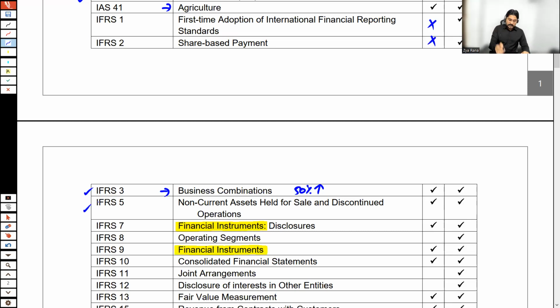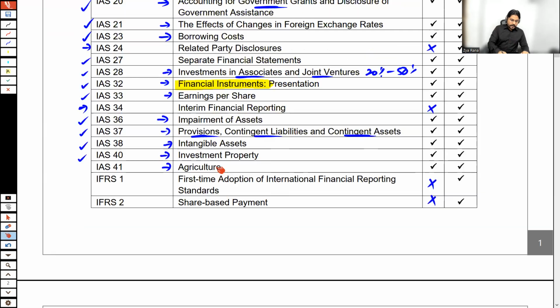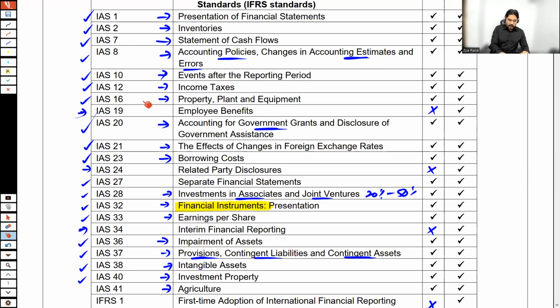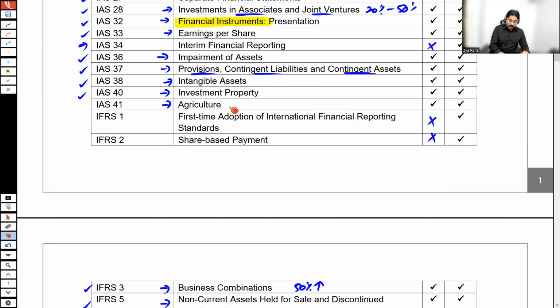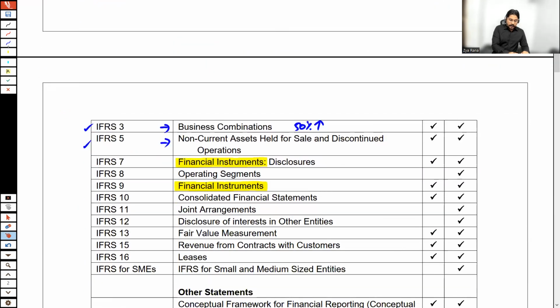IFRS 5. IFRS 5 tells about, let's say you were using a non-current asset in your business activities. Now you have decided not to use that asset in your business and you have intended to sell that asset now. It means till the time you were using that asset in your business activities, that asset was dealt according to IAS 16. Now the intention has changed. When the intention is to sell the asset, then it will be accounted for according to IFRS 5, named as non-current assets held for sale and discontinued operations. Operating segments is not part of the FR syllabus, so I'm not going to discuss this one.